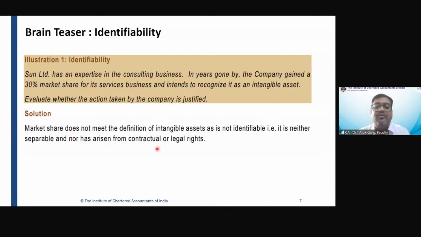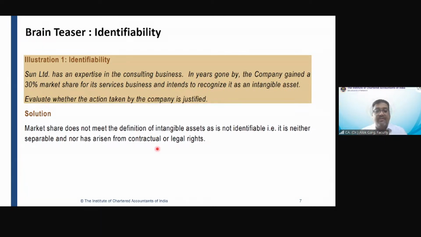Why are you paying 20 crore extra? You are paying for that, right? It is not a self-generated intangible asset. You are paying for that. So you have to identify, is there any intangible benefit, any intangible asset for which we are paying? If the answer is yes, capitalize that. For example, market share. You are paying for that, so you can capitalize that market share in case you are acquiring it.